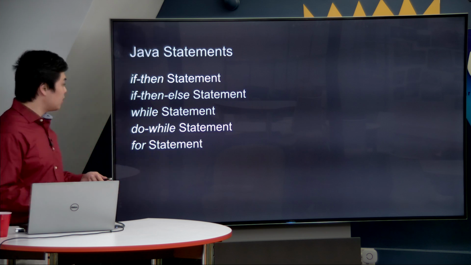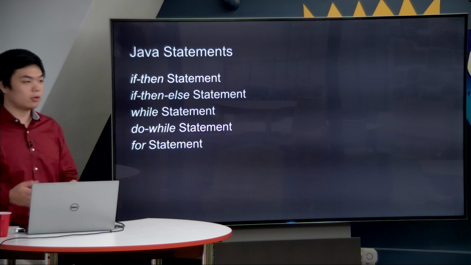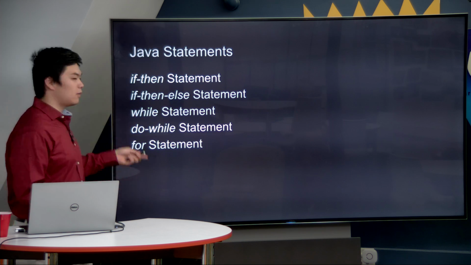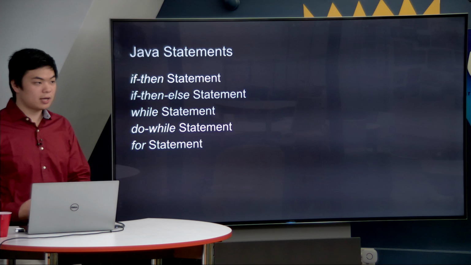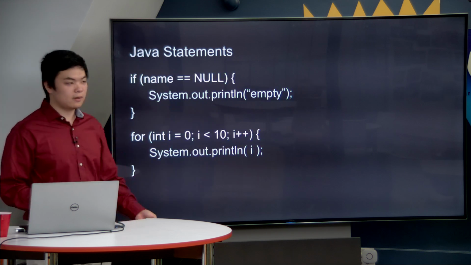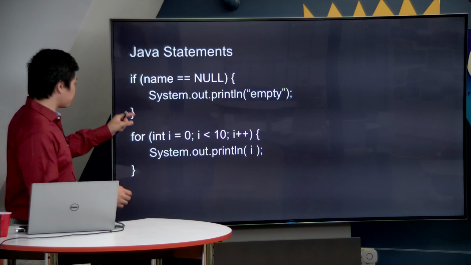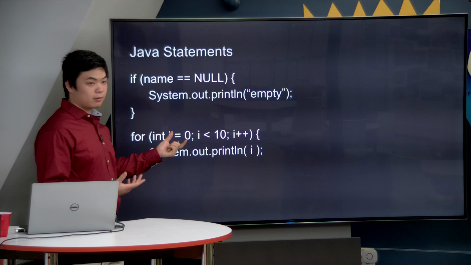For the sake of time, and so that we can go into more complex and cooler concepts in Java, I'm going to skip over these because they follow basically the same logic as in other languages. The only difference might be the syntax. And so I'll cover that very quickly here with two examples. Notice that in our if statement, we have, once again, parentheses.